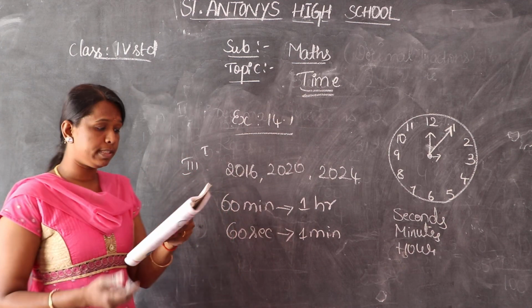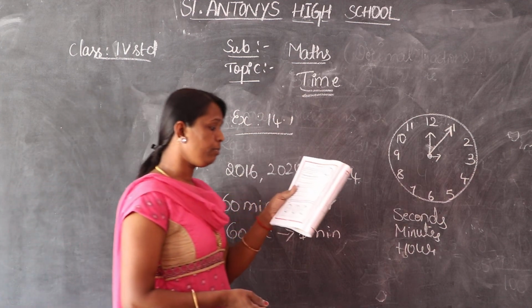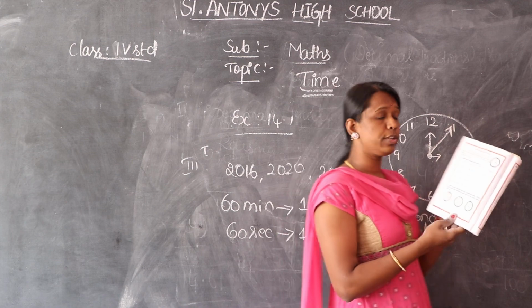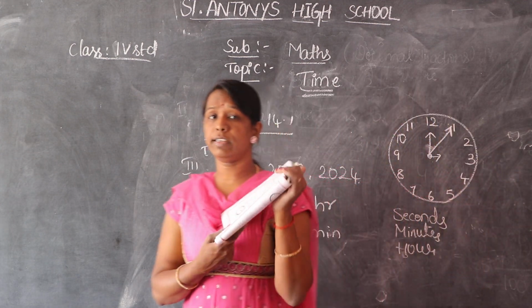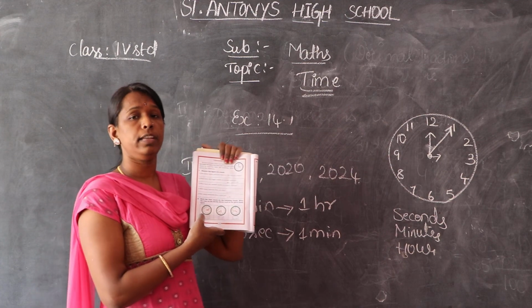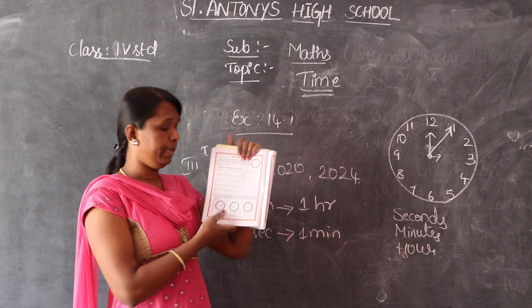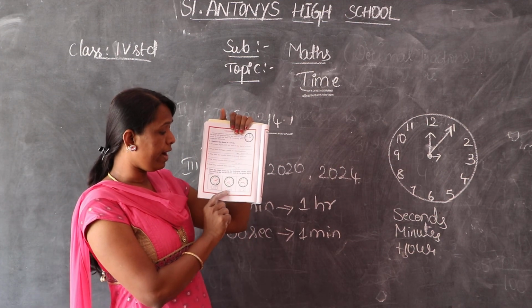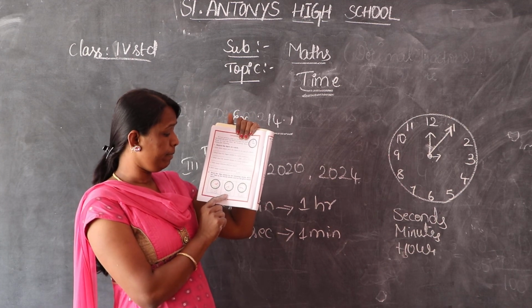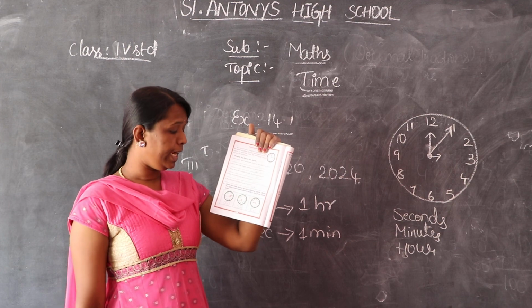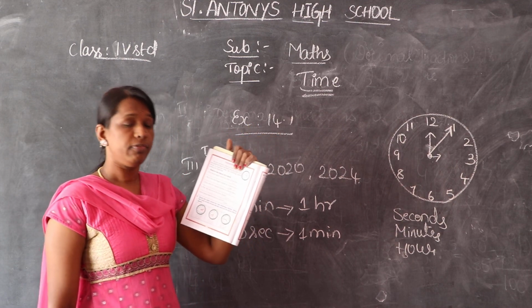So, from your page number 78, read the time as shown in the figure, and write it down. Here, first one, 3:10, that is 10 minutes past 3. Second one, the hour hand is at 5 and the minute hand at 8, so 8 represents 40.